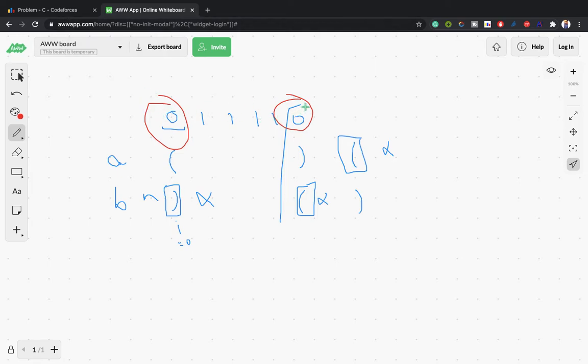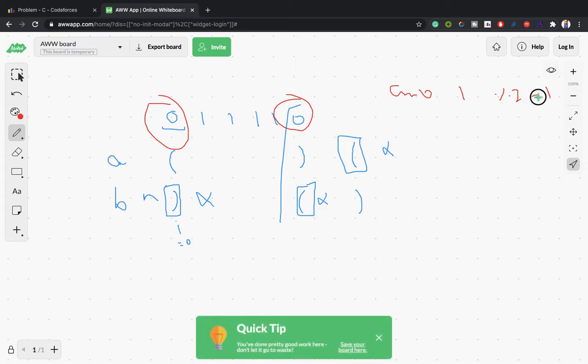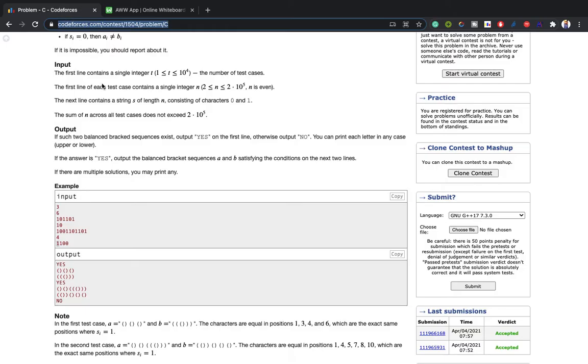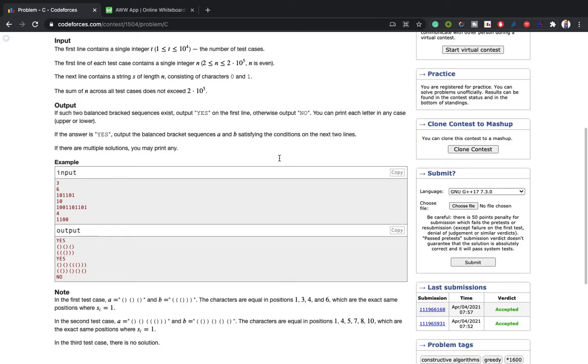So we get two conditions: if the count of 0 and the count of 1 give remainder 1 when divided by 2, and if there is a 0 at the first index or the last index, our answer will be no. Else, in other cases, our answer will definitely be yes. We can form two strings A and B. Now, how do we form these strings?